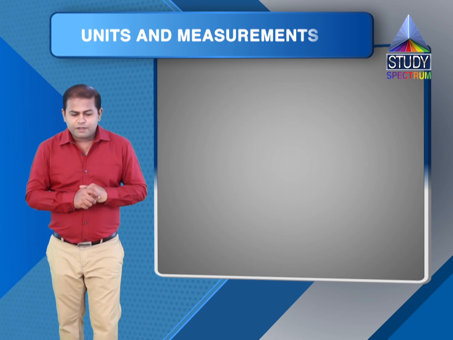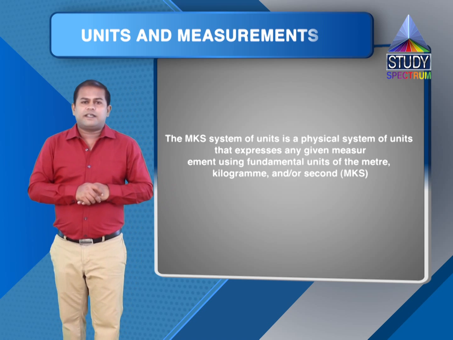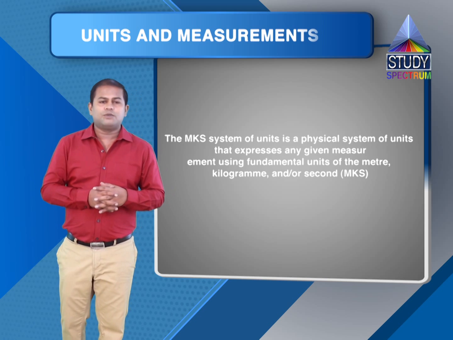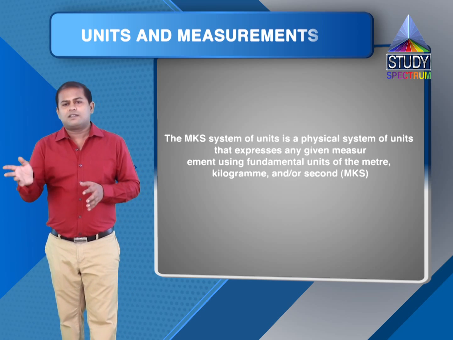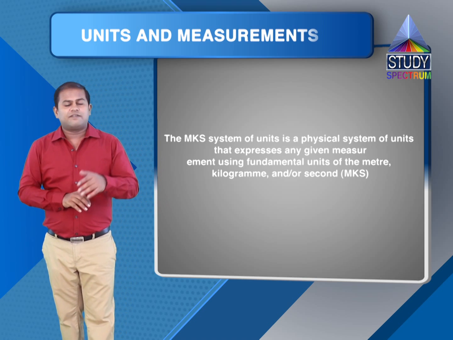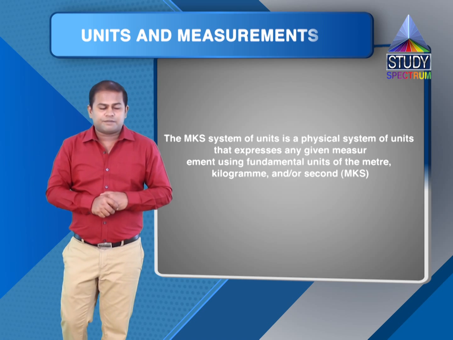Right? Now, moving to next, MKS system. This is also an easy to use system, since this is a metric system. Again, here we deal in powers of 10.